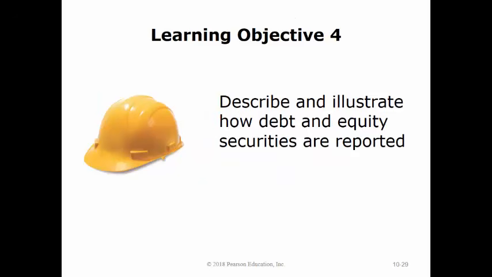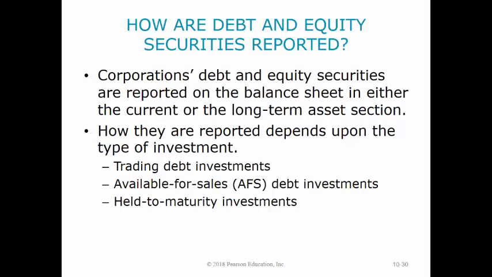The fourth learning objective is to describe and illustrate how debt and equity securities are reported. Corporations' debt and equity securities are reported on the balance sheet in either the current or long-term assets section. How they are reported, though, depends on the type of investment and ownership percentage.